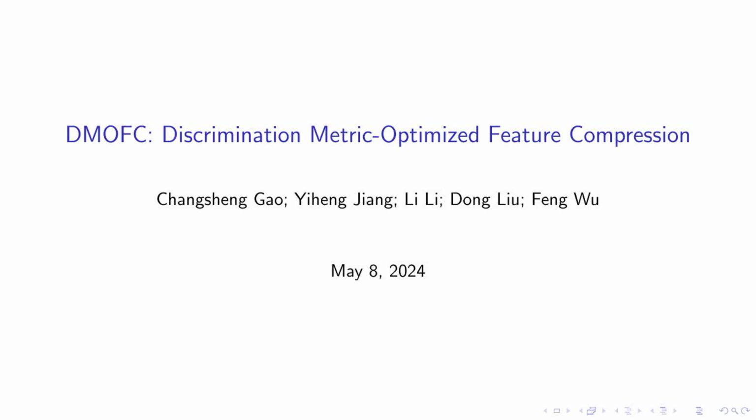We're excited to present DMOFC, Discrimination Metric Optimized Feature Compression by Chongsheng Gao, Ying Zhang, Li, Dong Lu, and Feng Wu. This groundbreaking research delves into the critical role of feature discriminability in machine vision tasks and introduces an innovative metric to preserve this discriminability during compression. Stay tuned as we unravel the intriguing trade-offs and insights the study offers.